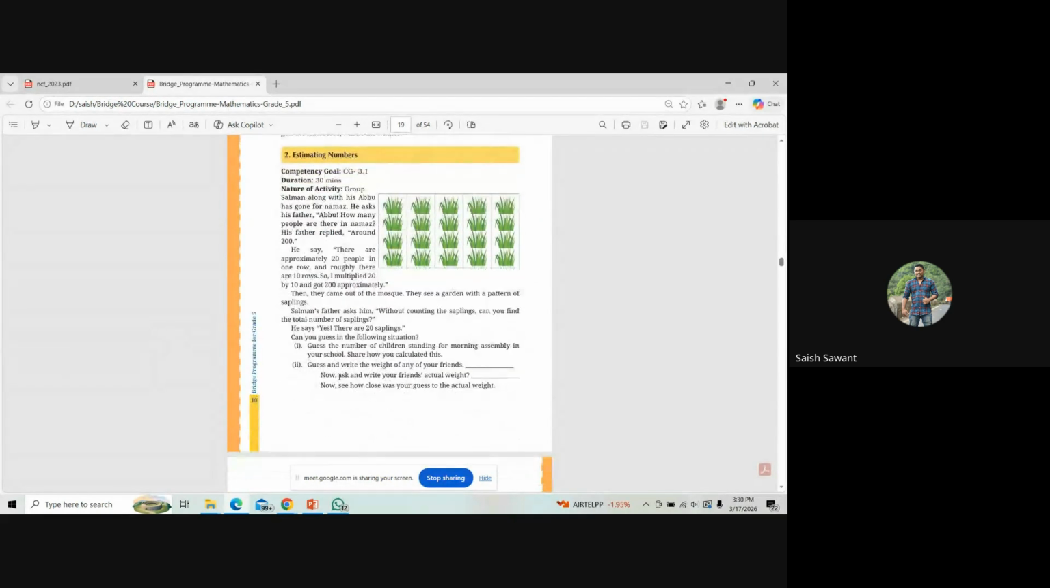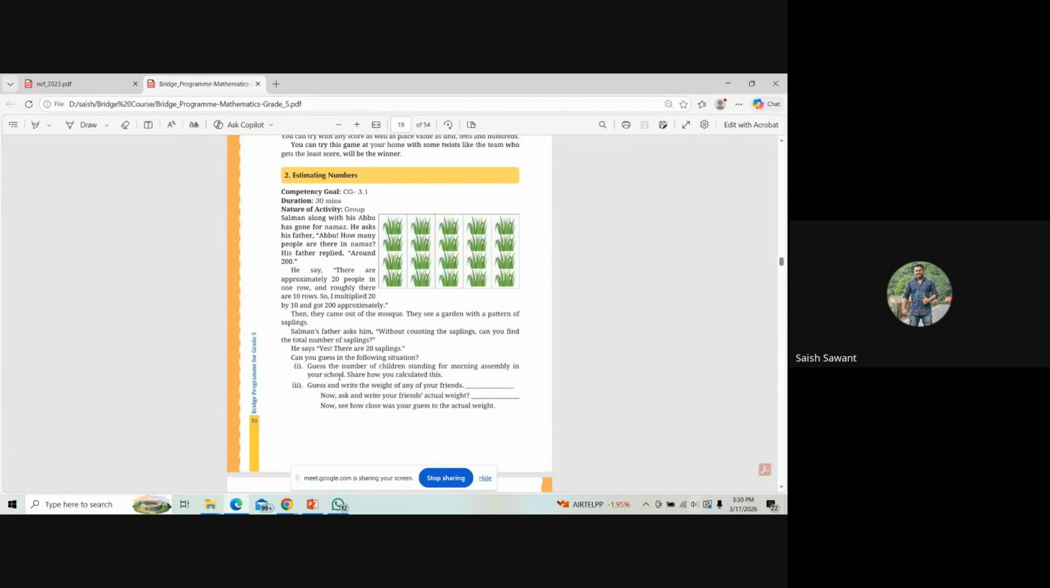estimating numbers. Now, I have read this and I felt the teacher can explain this in class, but this activity can be done more at home. So you can give it for homework. Let us read this activity. There is a story given over here. This has competency goal CG 3.1, the duration is 30 minutes, and it's a group activity.